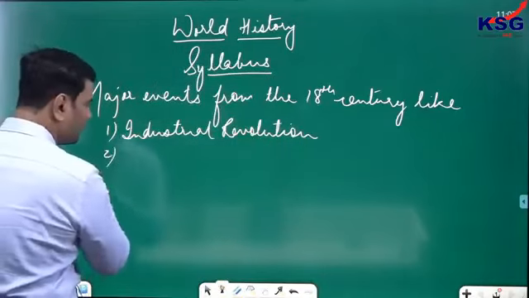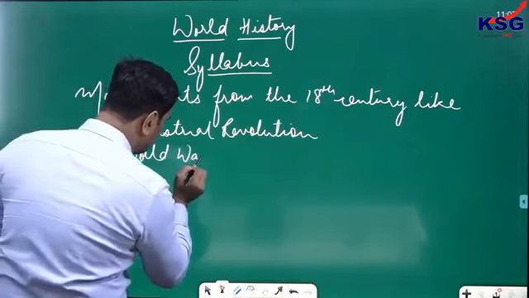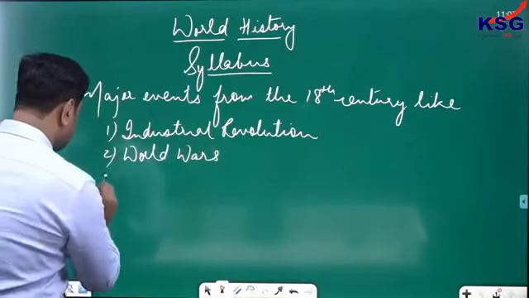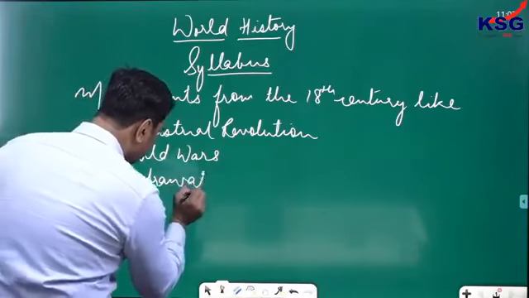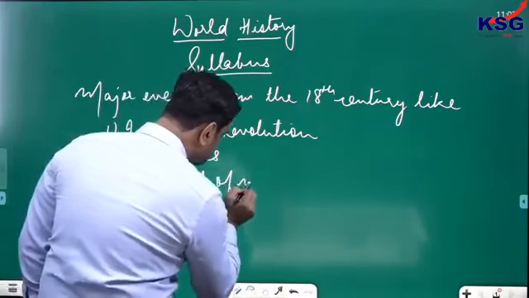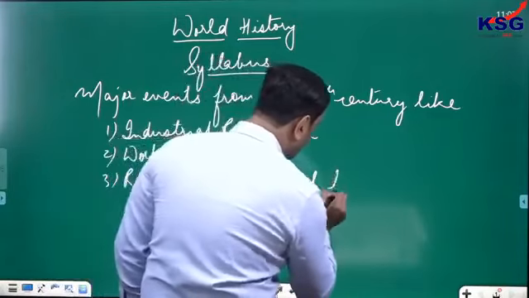Second is the World Wars, that is the First and the Second World War. Third is redrawal of national boundaries.